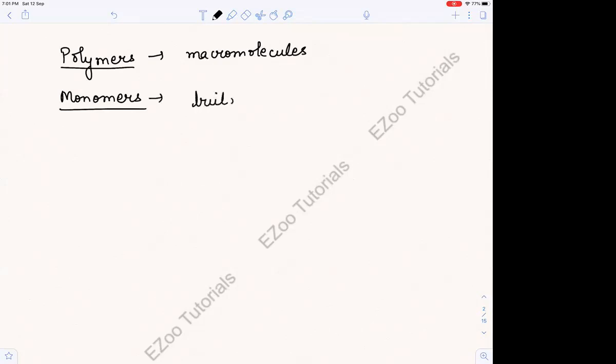Monomers are Lego or building blocks, building blocks of these polymers. Okay, so very easy to understand. Monomers make the polymers.